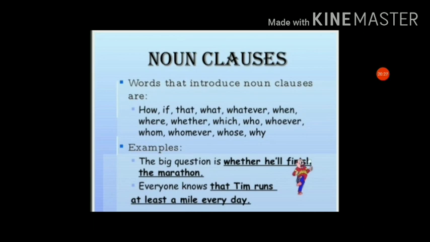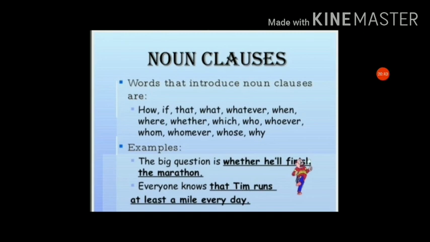The biggest question is whether he will finish the marathon. So the biggest question is the noun, and what is the noun? Whether he will finish the marathon. The whole clause acts or functions like a noun. That's why it is a noun clause.